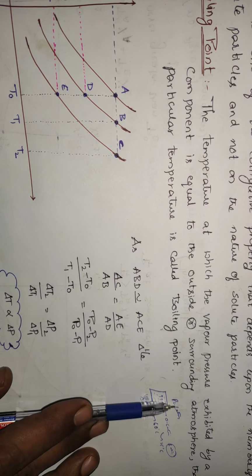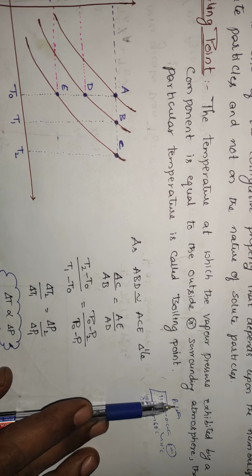Now I am trying to increase the pressure of this component inside the vessel to 1 atmosphere, so I have started heating this container. Whenever I have heated the container up to 60 degrees, the pressure exerted by these molecules is equal to 1 atmosphere.